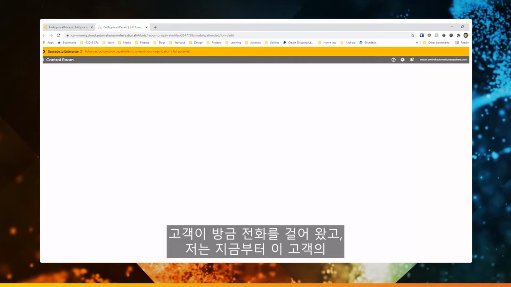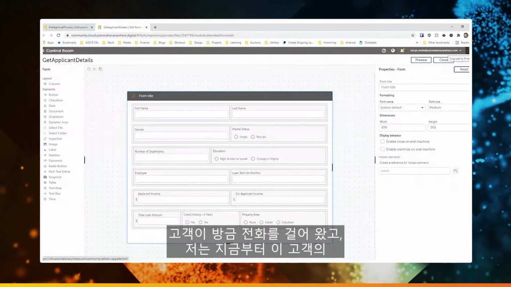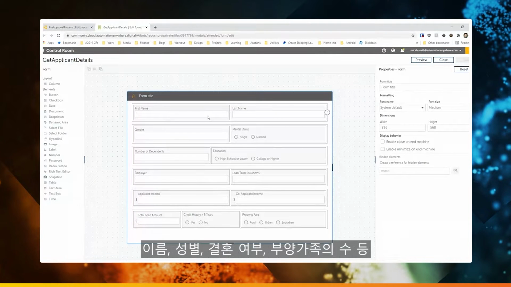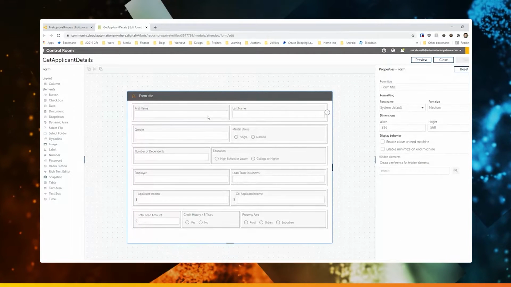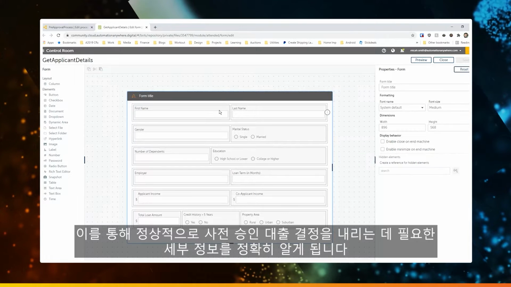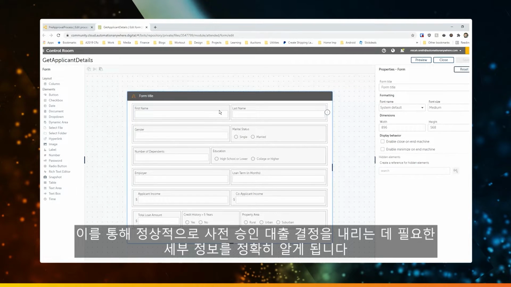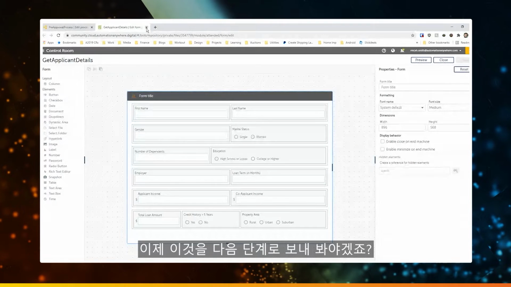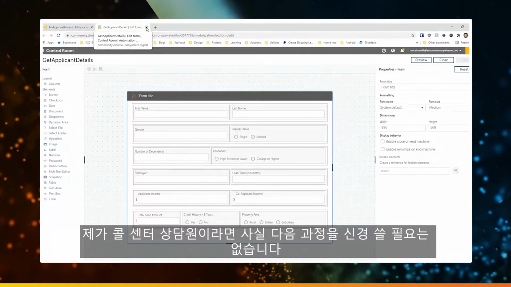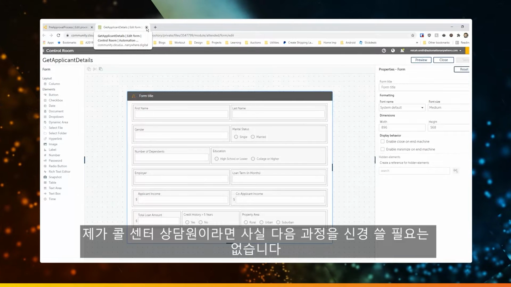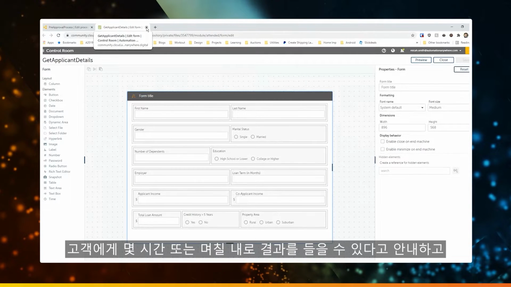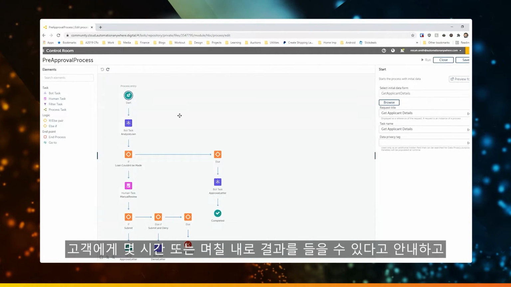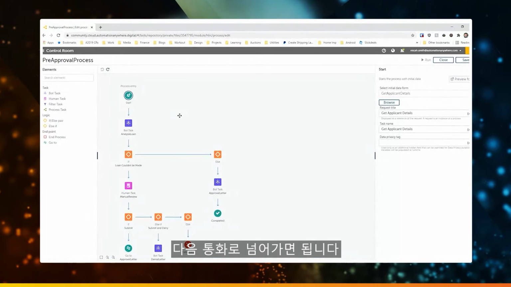And so this is, hey, the customer just called in. I'm going to take all the data that they just told me, the first name, the gender, the last name, the marital status, number of dependents, all that kind of stuff. I'm going to fill this form out. And that way I know exactly what details are needed for making a sound pre-approval loan decision. And I can send that off to whatever step is next, right? If I'm just a call center operator, I don't necessarily care what happens after this. I just need to get this detail, make sure the customer knows that they'll hear back in X number of hours or days, and then I can move on to the next call.